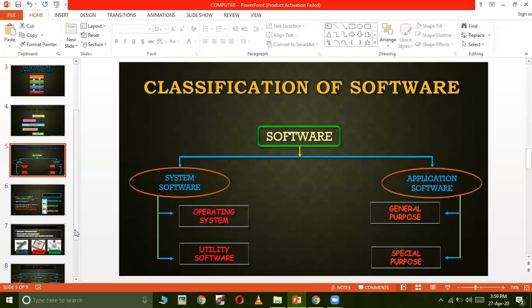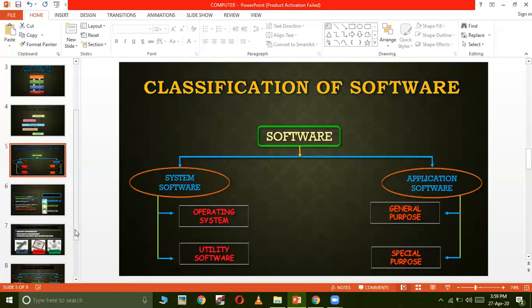For example, if you're using antivirus, then that antivirus is used for making your computer faster, but you are not directly working on that. You are not typing anything on antivirus, you are not saving any file using the antivirus. You just click on the scan button and the antivirus starts, and it removes all the unwanted programs from your computer and makes your computer faster. So you are not directly using that antivirus for your purpose or your requirement.